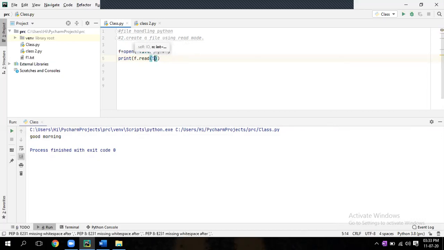Run it. So it will read 5 characters, including space. Save the last line also.